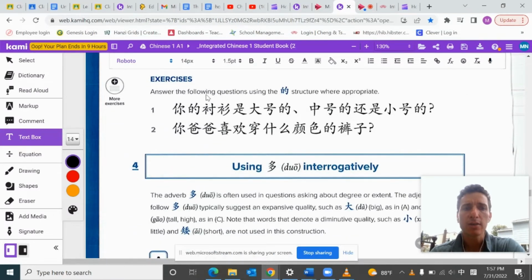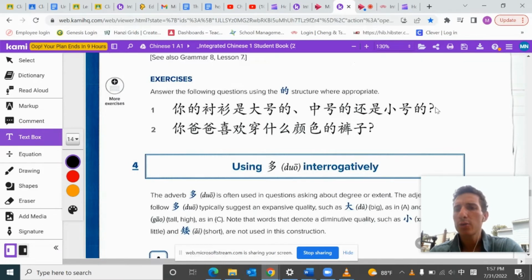Okay. So it says here, answer the following questions using the de structure where appropriate. 你的衬衫是大号的. So your shirt is large size, meaning large size one. 中号的, so medium size one. 还是小号的, so or small size one.